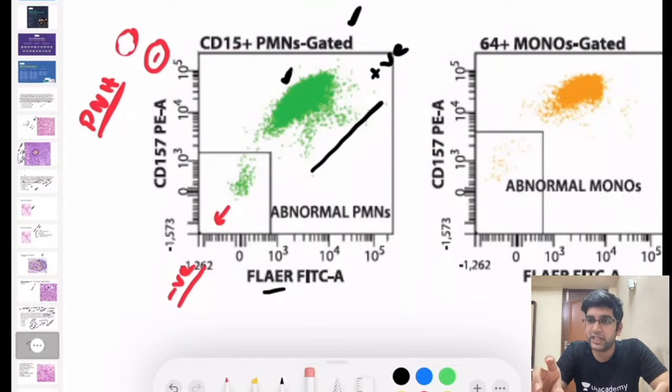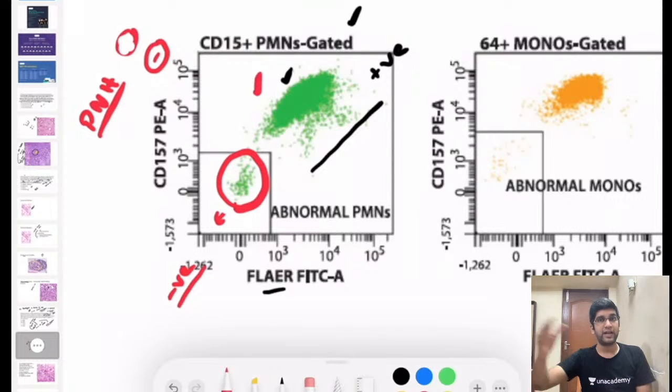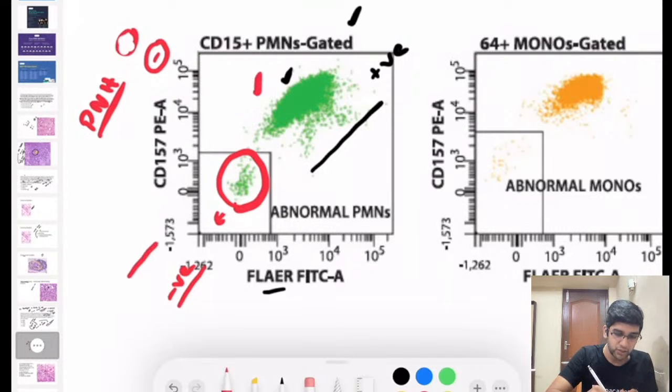Perfect. So if only a few stem cells are affected by an acquired disorder, can I say the WBCs, RBCs or platelets which come from those affected stem cells will be negative for CD55/59 or FLAER, and the rest of the unaffected stem cells will be positive? Yes, because only a few of them will have the mutation. Those will be negative, and the rest, non-mutated, will definitely be positive, right? So keeping this in mind, now tell me whether I can say this patient is suffering from PNH or not.